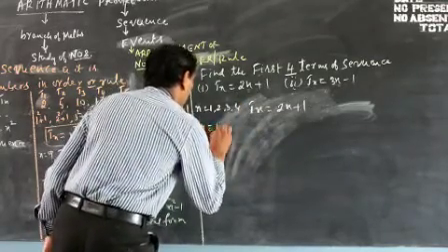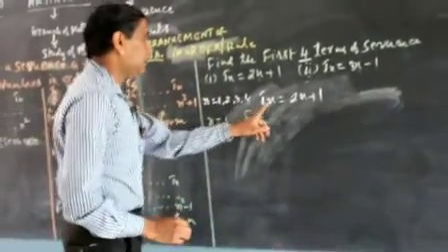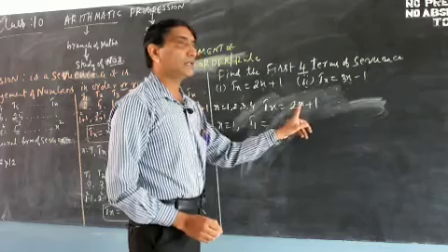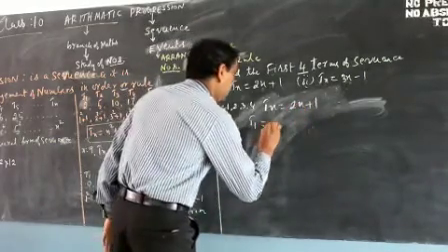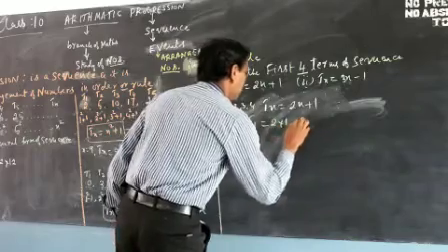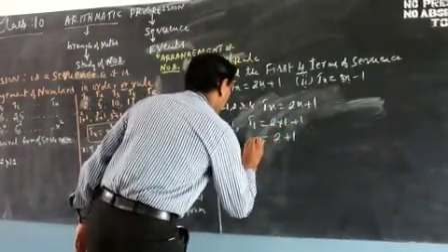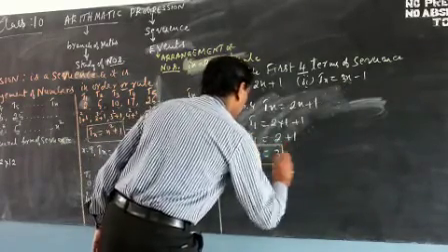Put n is equal to 1. T1, wherever n is there, substitute n is equal to 1. What is the meaning of 2n? 2n means 2 into n. 2n plus 1 means 2 into n plus 1. 2 into 1 plus 1, that is equal to 2 plus 1. 2 ones are 2. 2 plus 1 is equal to 3. T1 is equal to 3. The first term of the sequence is 3.